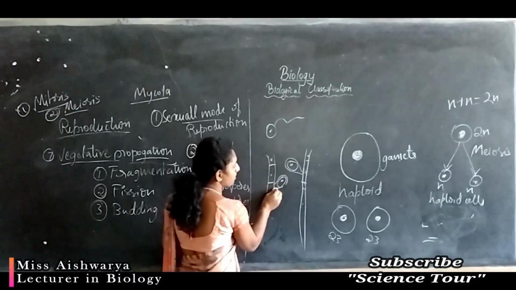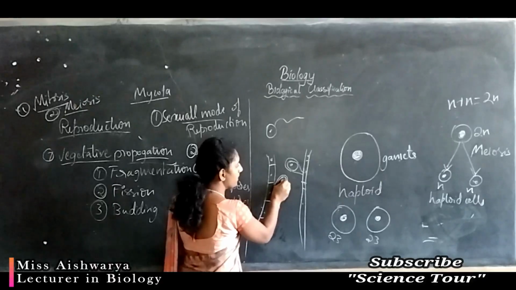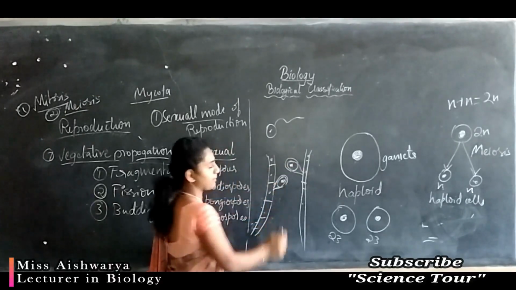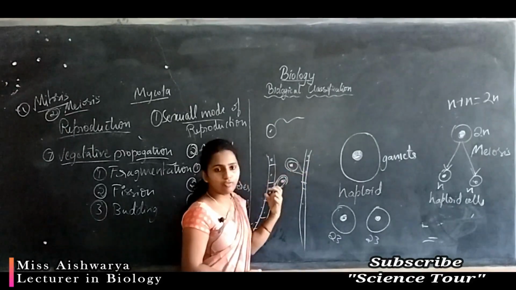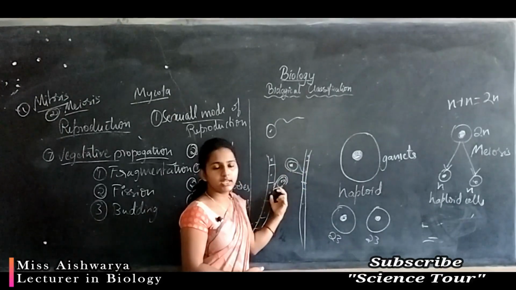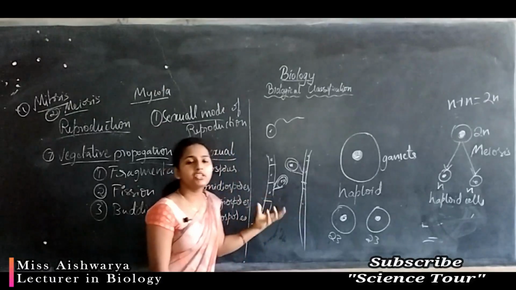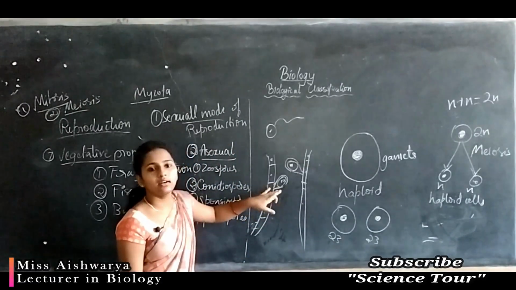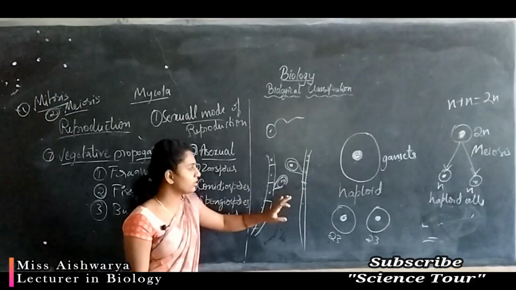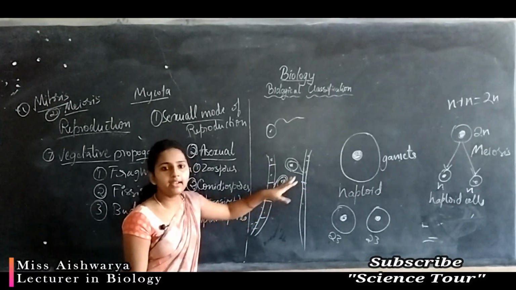So they undergo simple mitotic division and produce gametes, that are of opposite strain. That means they must be of opposite strain. Sometimes it may be mentioned as plus and minus, sometimes it is represented as positive and negative, or male and female gametes.